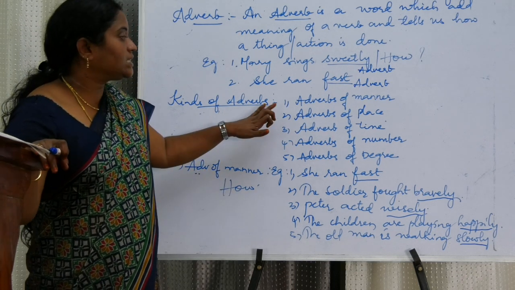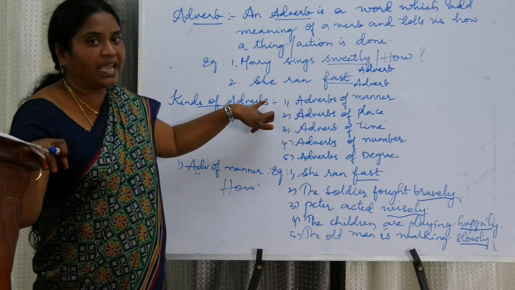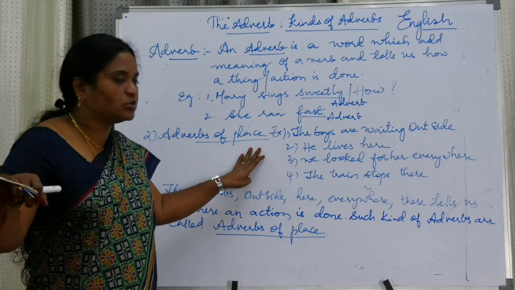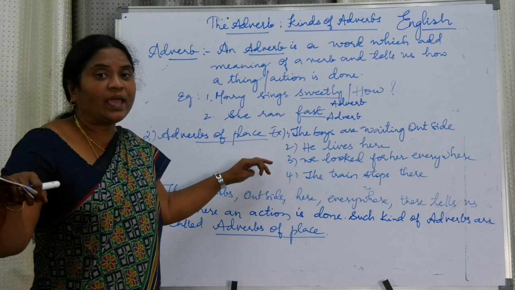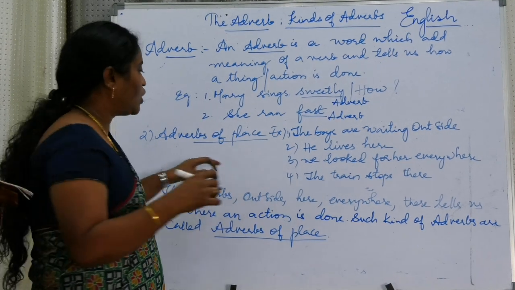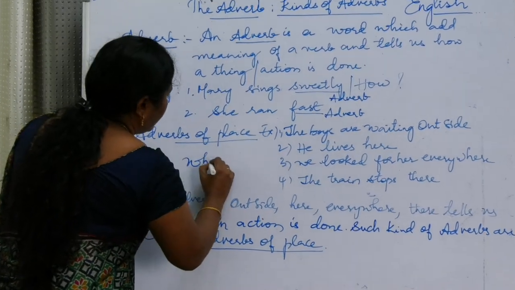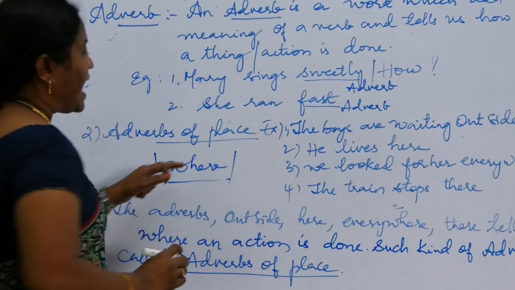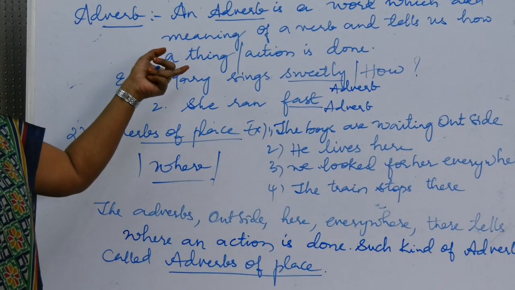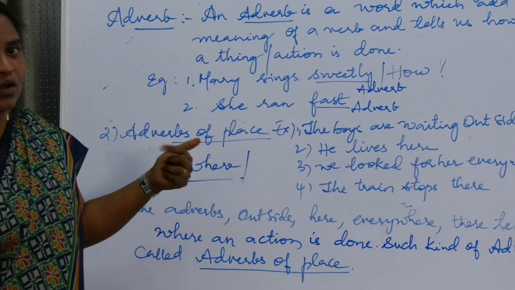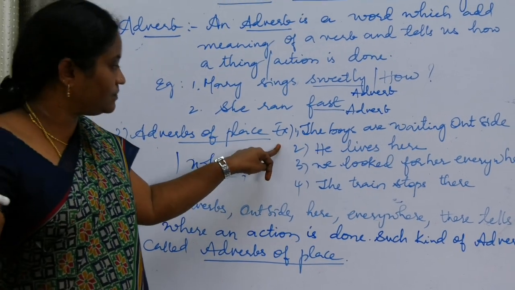Okay children. Next let us discuss adverbs of place. Adverbs of place tells us where the action is done. It always answers the question where. Adverbs of place tells us where the action is done. Adverbs of manner tells us how the action is done. Okay, see here few examples.